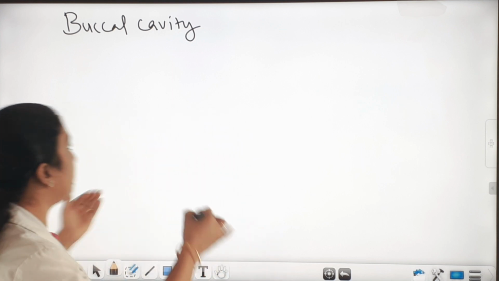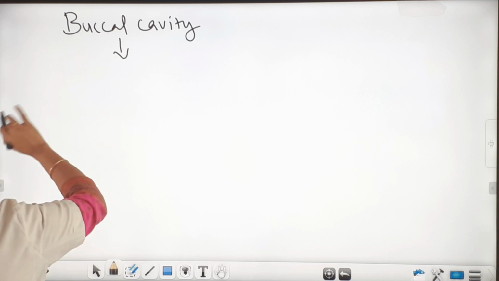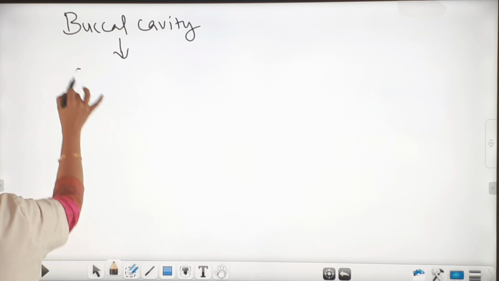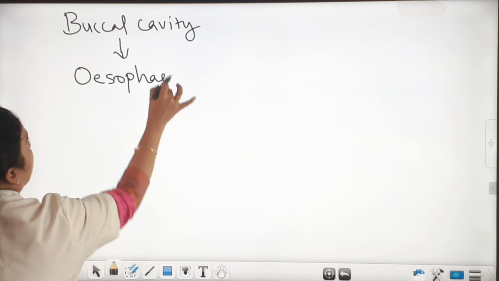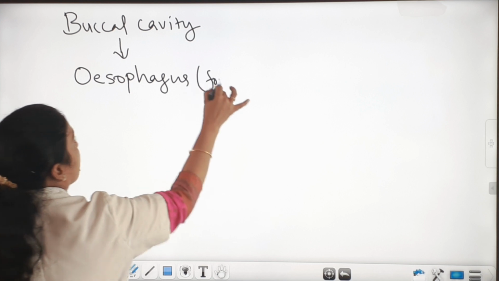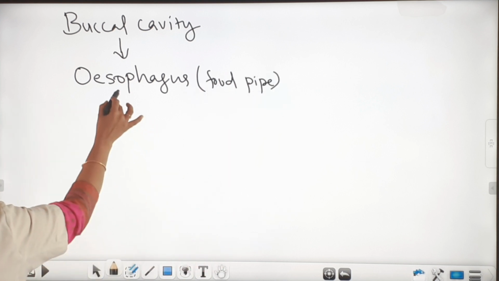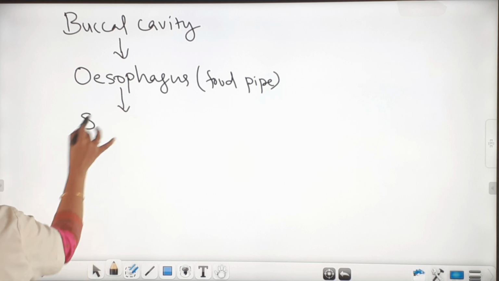In between we can see several organs. The buccal cavity or the mouth part leads to esophagus. It is also known as food pipe. And the esophagus leads to another organ, and that is stomach.